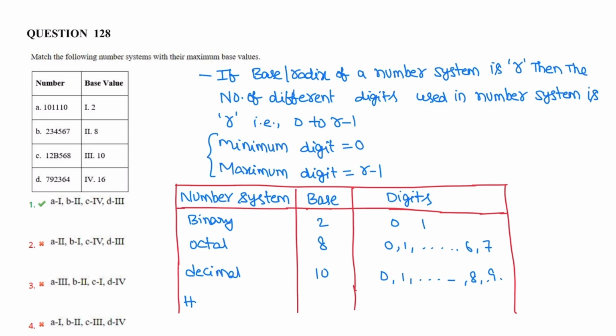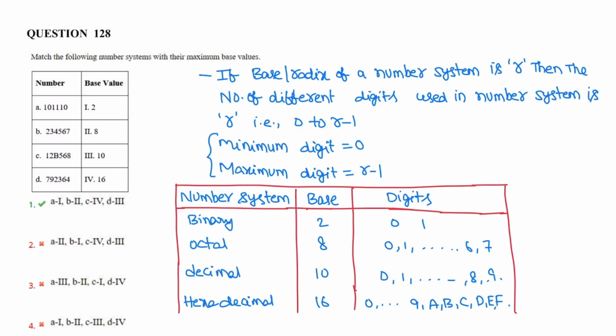For hexadecimal number system, the base is 16, so it starts from 0 and ends with r minus 1, that is 15. 15 is F, so 0, 1, 2, up to 9, and then 10 is A, 11 is B, C is 12, and so on to F. These are the different digits in the hexadecimal number system. The maximum digit in any number system is r minus 1.